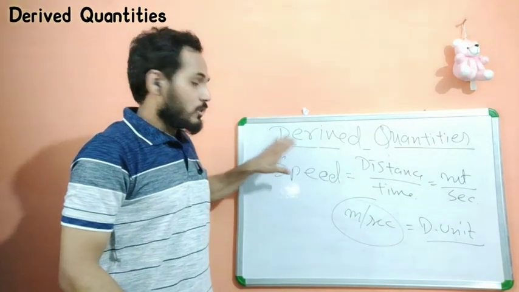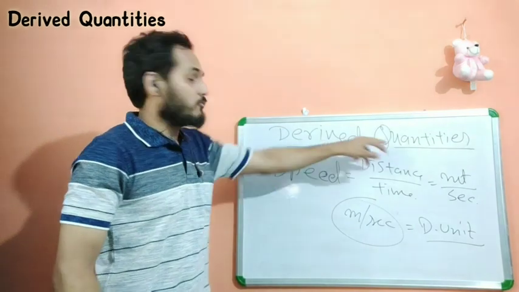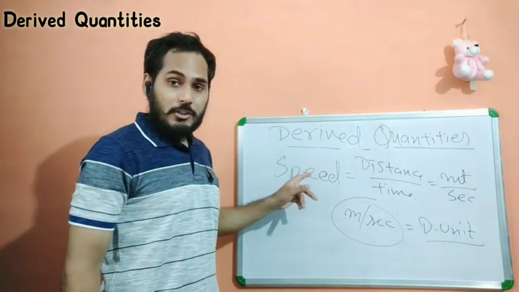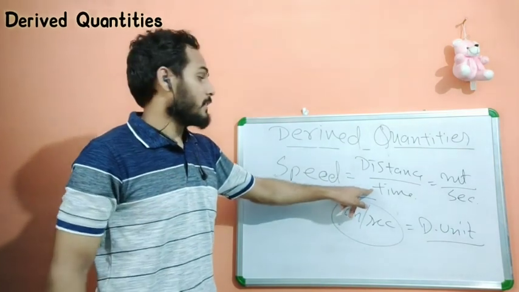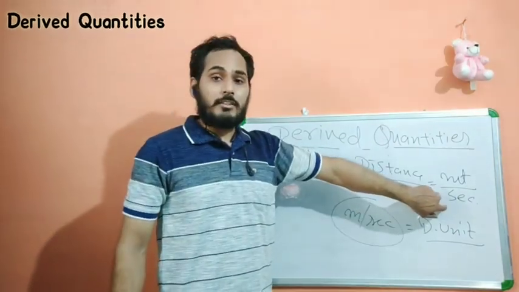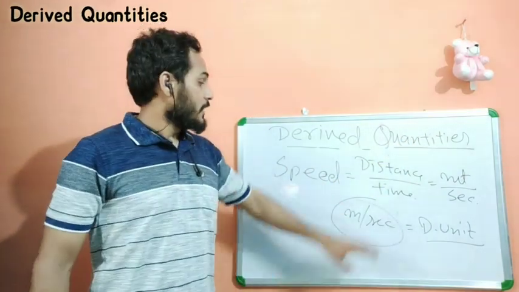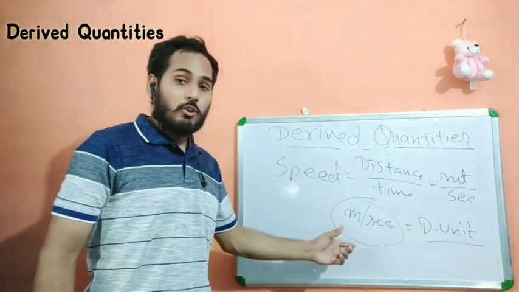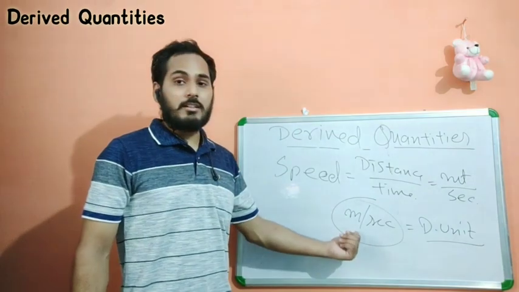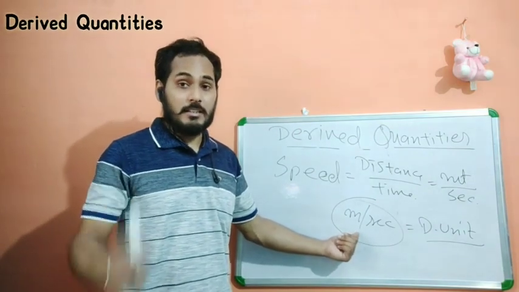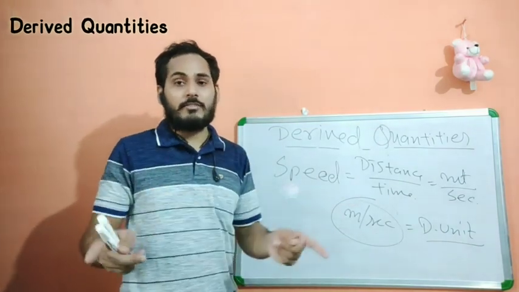There should be no confusion between derived quantity and derived unit. The measurement we have to measure is called the quantity, the derived quantity, especially one which depends upon two or more than two physical quantities. Remember that. And the unit which represents the quantity is known as the derived unit. This also should depend upon two or more fundamental units. Remember the term unit, meter per second.